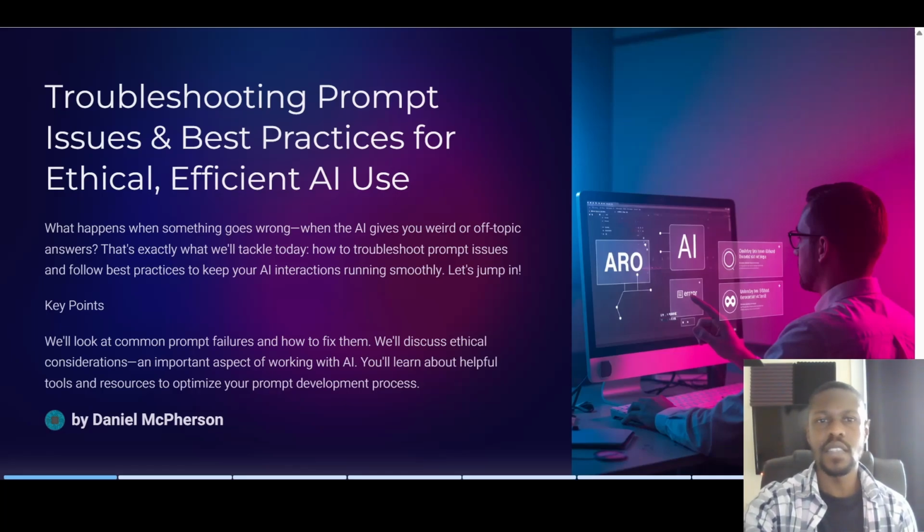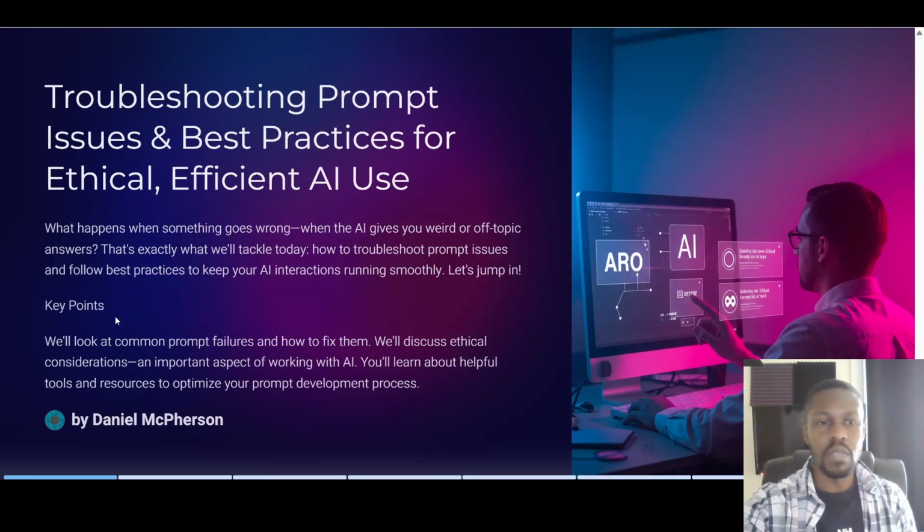This is lesson number 6, troubleshooting prompt issues and best practices for ethical, efficient AI use. So, what happens when something goes wrong? When the AI gives you a weird or off topic answer? That's exactly what we're going to tackle today: how to troubleshoot prompt issues and follow best practices in order to keep your AI interactions running smoothly.